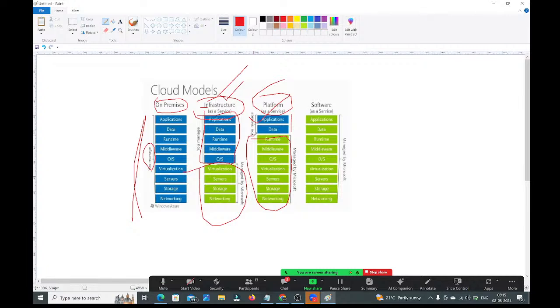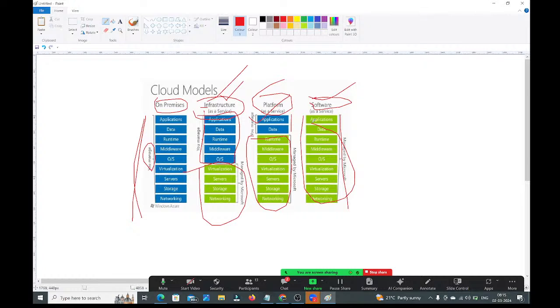Okay, right. One more service is there. I don't have the time to develop the application also. I will pay the rent. If any application is available, give it to me. I will use it for my business and I will pay the rent. I don't have the time to develop the application and all those things. No problem. Cloud is providing the complete software also as a service. You can take the software as a service and pay the rent for that. Here, green color means everything will be managed by the cloud only. You need not worry. Just take it, use it for your business, and pay the rent.